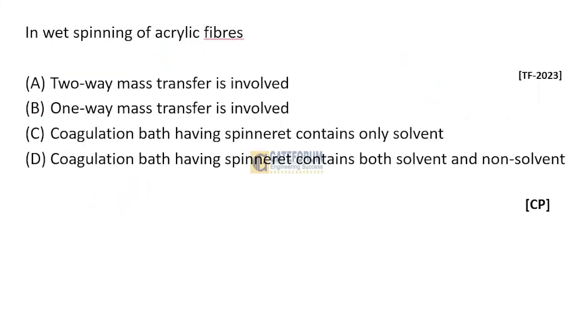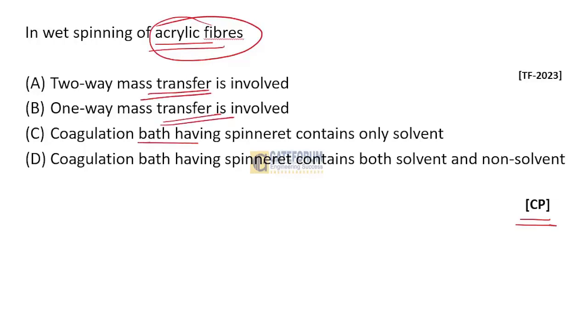So this is a chemical processing question that says that in wet spinning of acrylic fibers, two-way mass transfer is involved. One-way mass transfer is involved. Coagulation bath having spin rate contains only solvent, and the fourth option says that coagulation bath having spin rate contains both solvent and non-solvent. So which is the correct option?